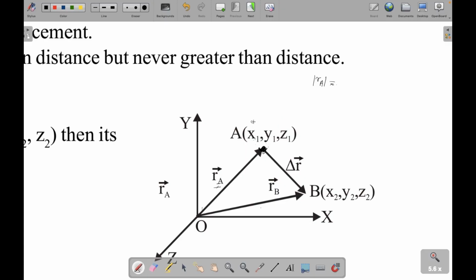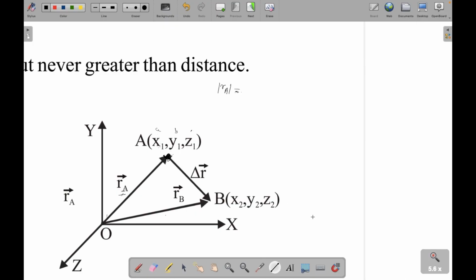Say let these be a, b, and c. But we have to find the position vector for A only. Currently, we are not interested in the displacement. So x1 is a.